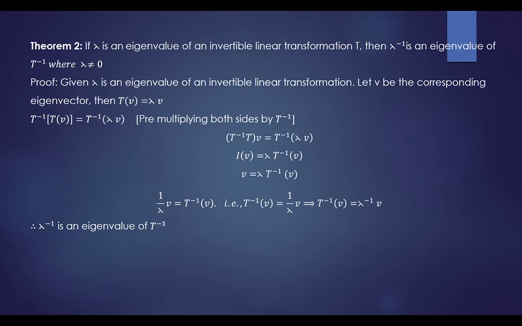So the theorem is, if lambda is an eigenvalue of invertible linear transformation T, then lambda inverse is an eigenvalue of T inverse.